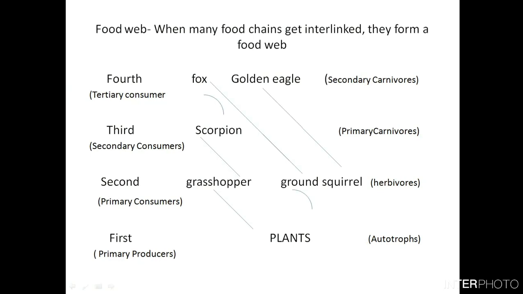This interlink between two food chains, or more than two, is known as a food web. If you check your books, you can see many of these examples and more complex examples where food chains get interlinked with one another to form a very complex food web. This is an example of a very simple food web between the first and the second food chain.